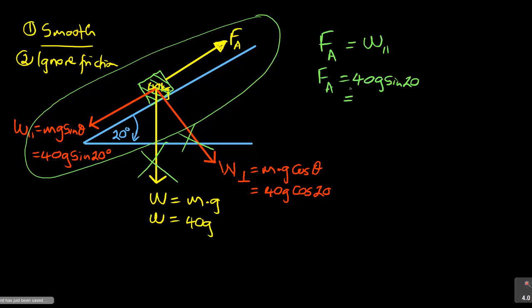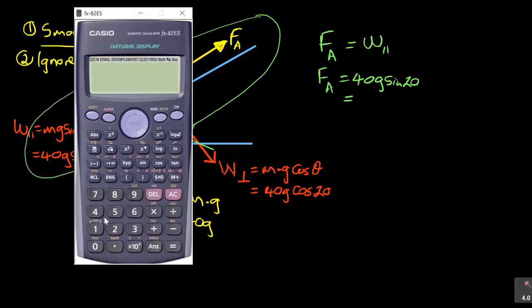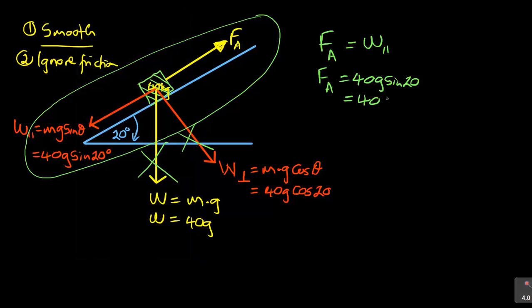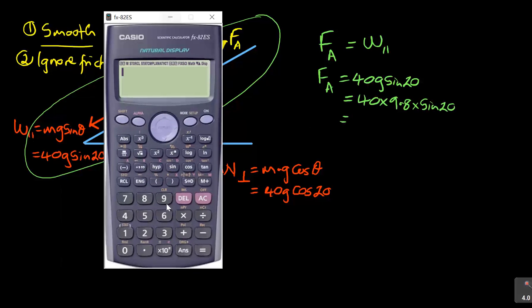In simplified terms, it was going to be that. So let me be clear also: 40 times g, which is 9,8, times sine 20.